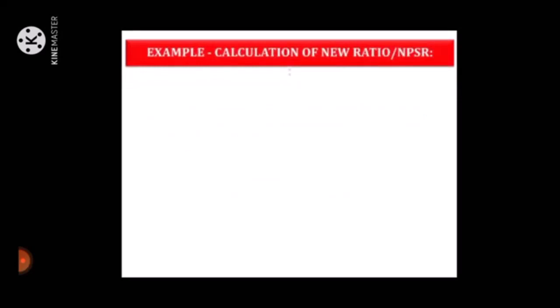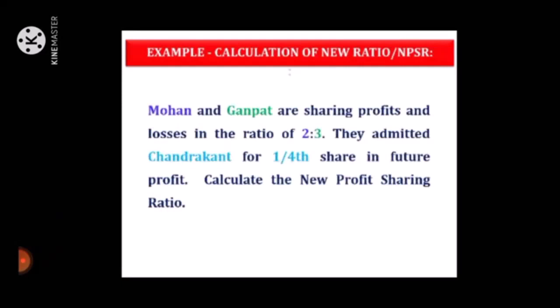See example, calculation of new ratio. Mohan and Ganpat are sharing profits and losses in the ratio of 2:3. They admitted Chandrakant for 1/4 share in future profit. Calculate the new profit sharing ratio.